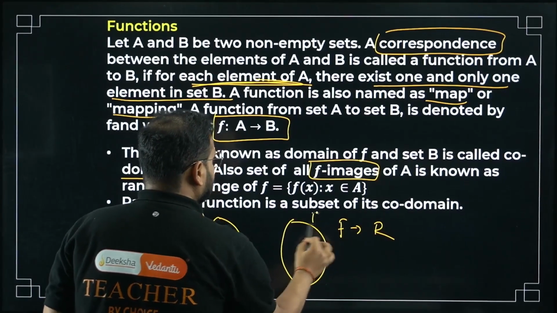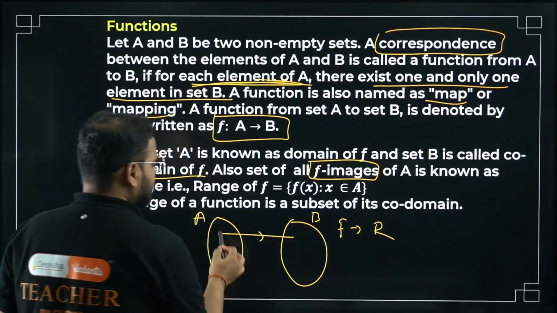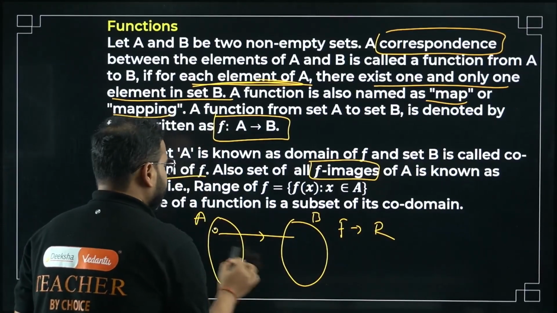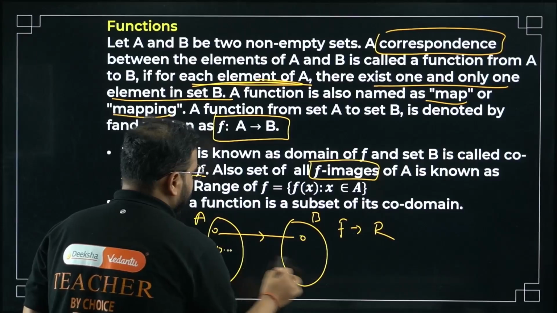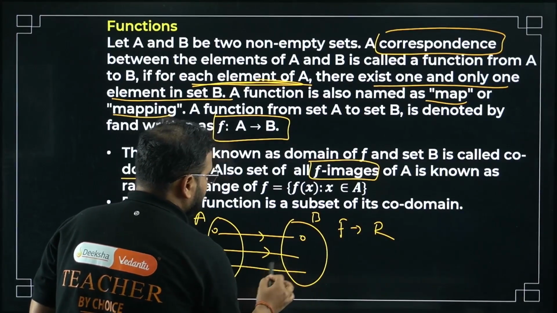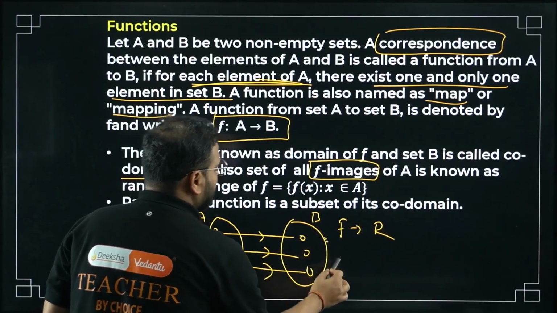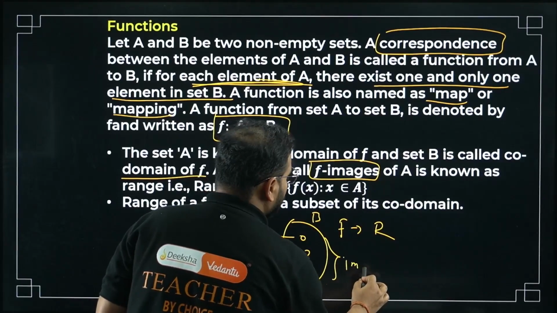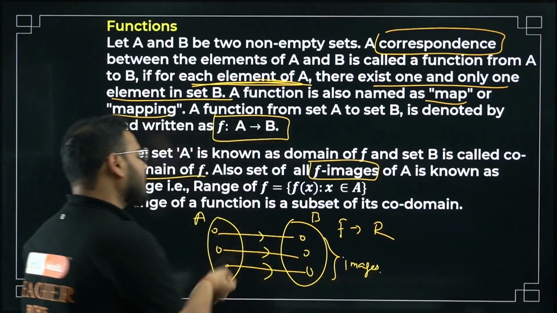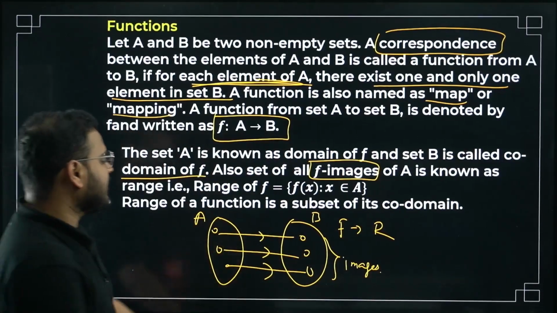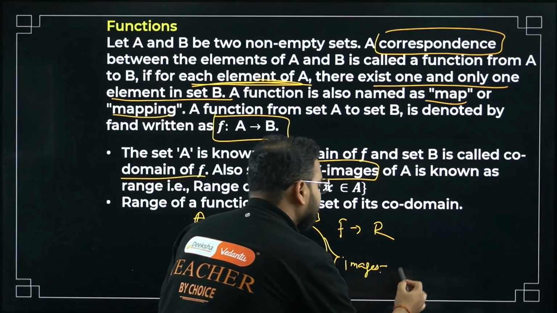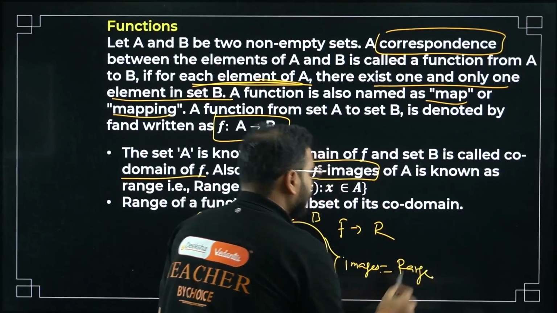What is it called as? These are the pre-images, and these are called images. What is this called as? Images, sir. These elements are called images of the elements of set A. Nothing but range, sir. Range. What about this?